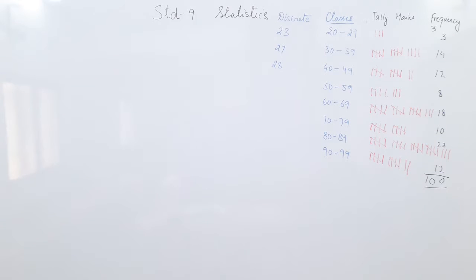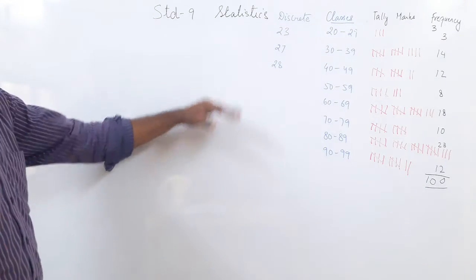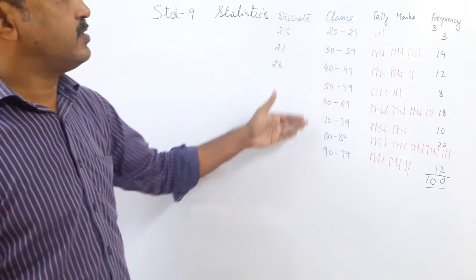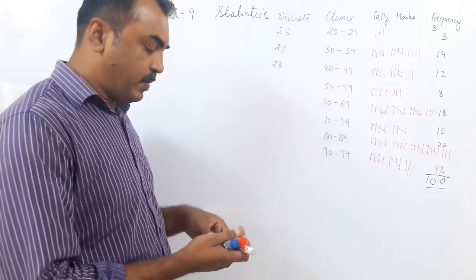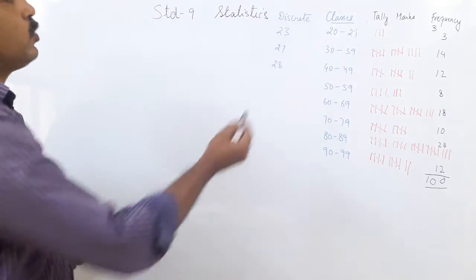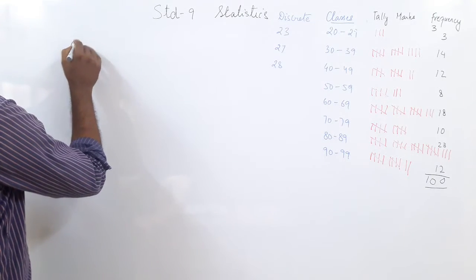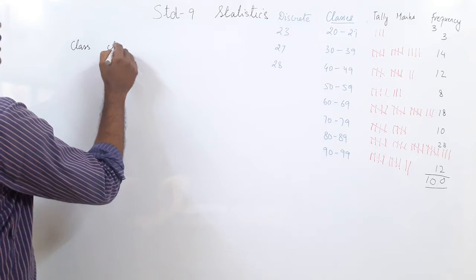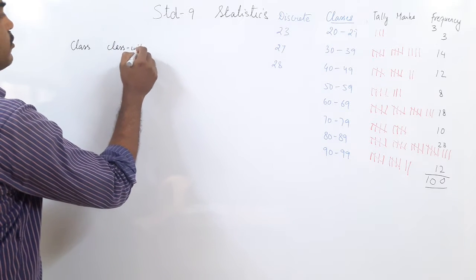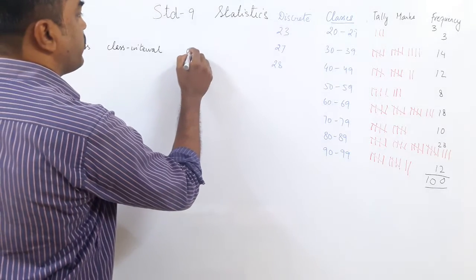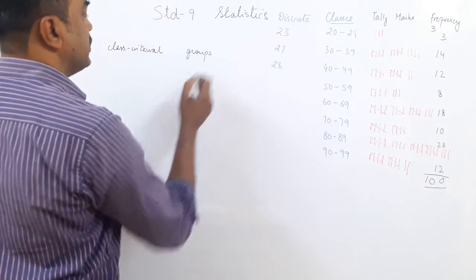Good morning, friends. In the previous lecture we saw that we had 100 data and we arranged them in classes. So you can see how the classes are made. So this 20 to 29, 30 to 39 are sometimes called class or class interval. You can call it whatever you want to. So they are groups. We have put them into groups.